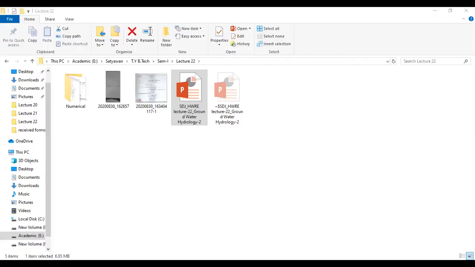The equation which will have the parameters R, RW, H, K and R is nothing but Q equals pi K (H square minus HW square) divided by ln(R by RW). This relation we know, we have just now derived it. So just put up the values now.